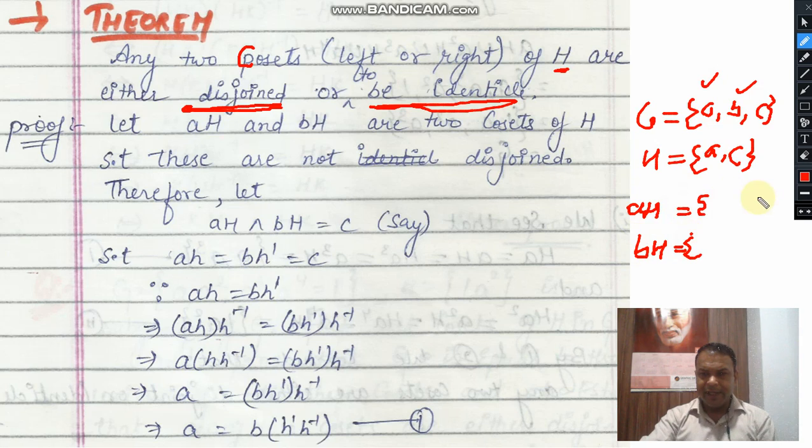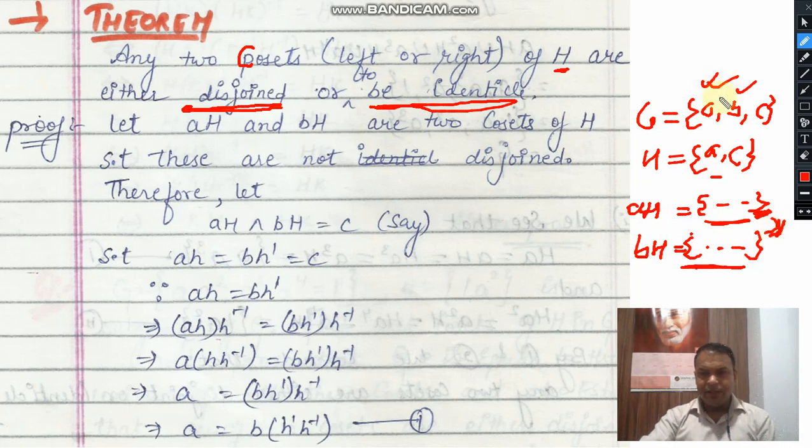In the first case you will get some elements here, and in the second case you will get some elements here. If you see, these two sets will be either disjoint, meaning they will not contain any common element, or they will be identical, meaning either all elements will be the same or no elements will be the same.